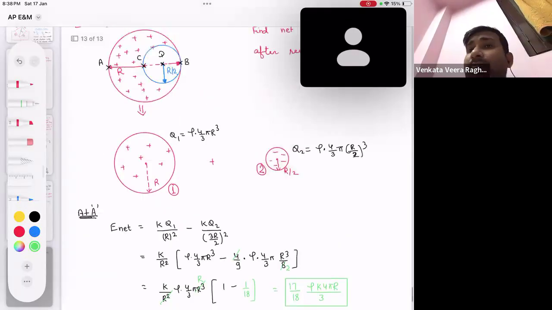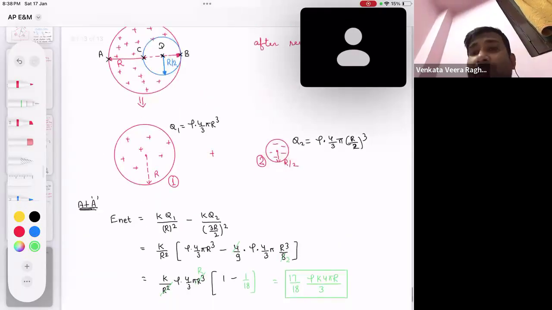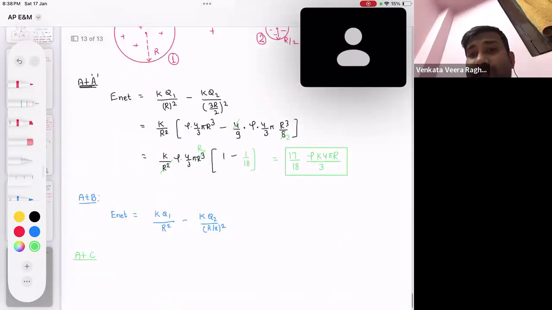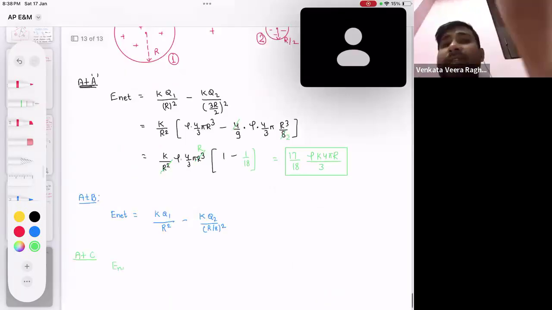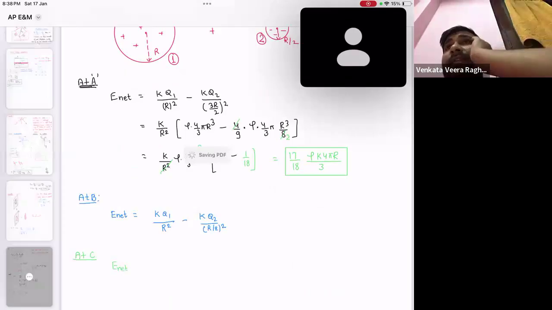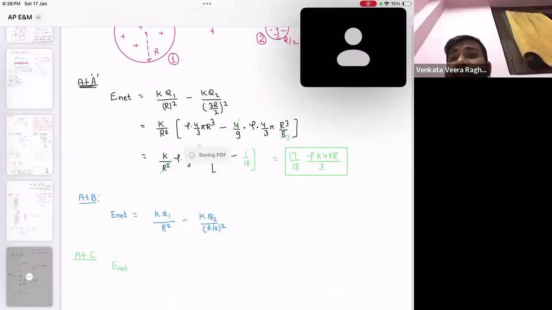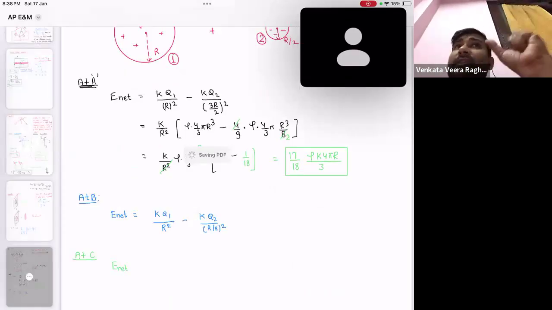At point C, due to the bigger sphere, where is the point? Is it the center of the bigger sphere? Whenever you are writing a field, write it independently. Don't worry about the other sphere.